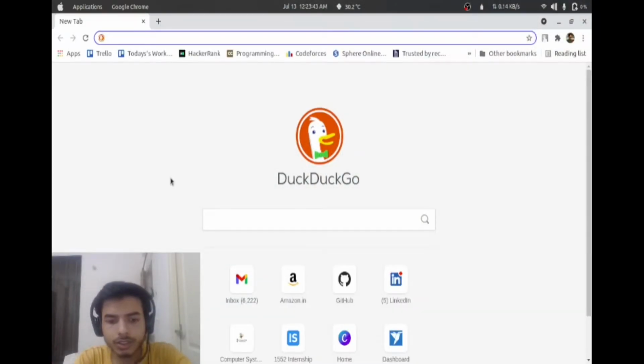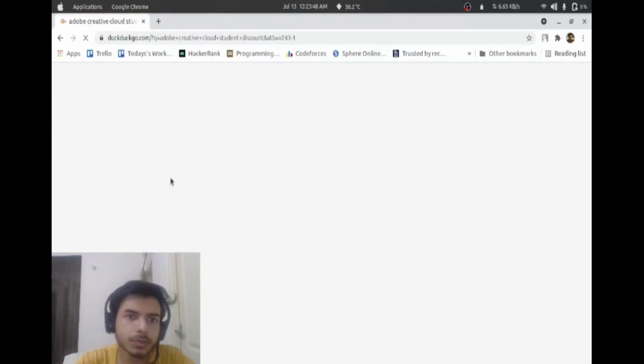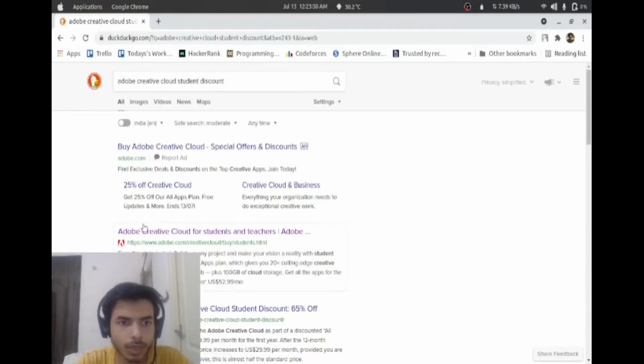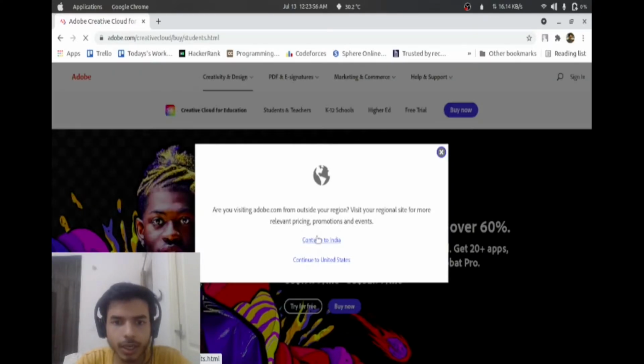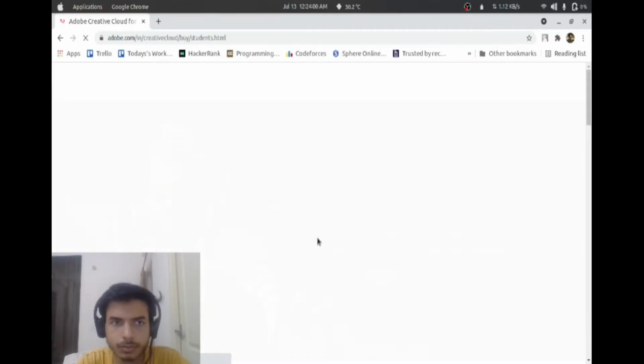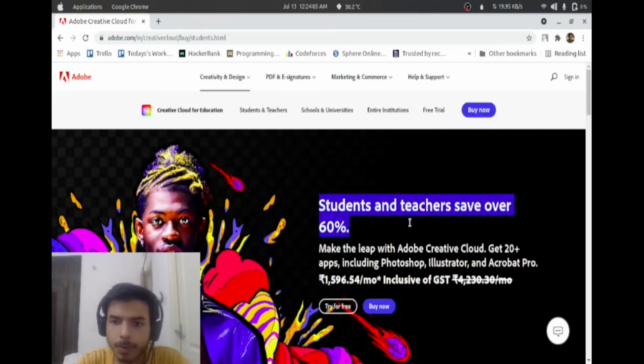Go to your browser and search Adobe Creative Cloud student discount. Click on this link. Select continue to India. Students and teachers save over 60%. You will get 20 plus apps including Photoshop, Illustrator and Acrobat Pro. You only have to pay 1600 rupees per month.